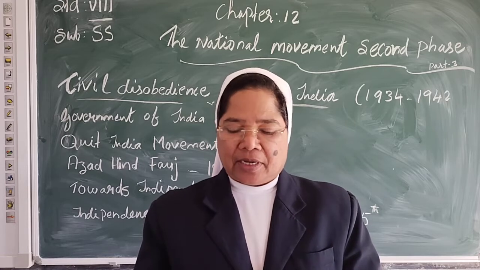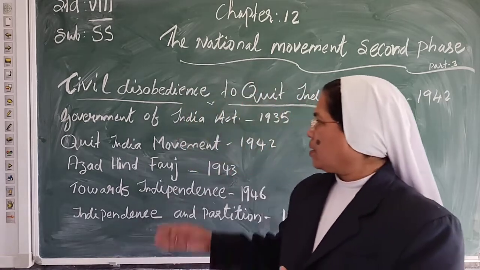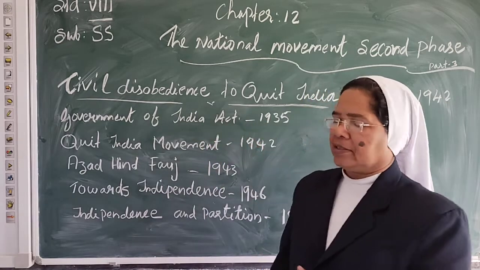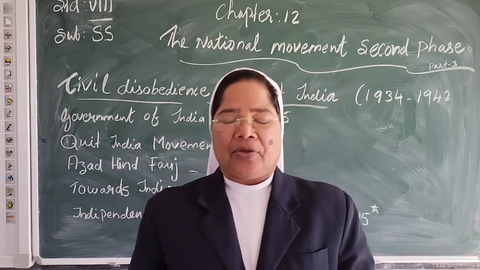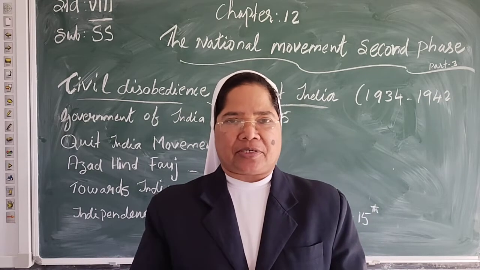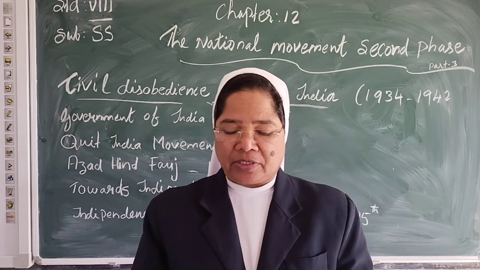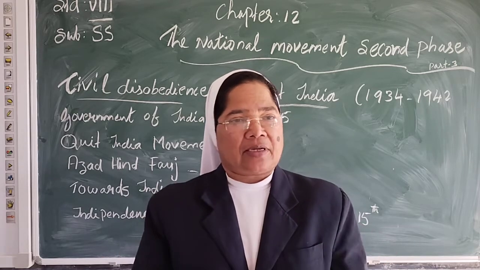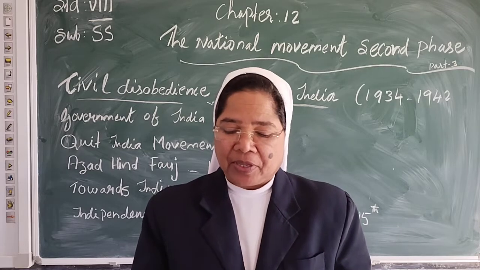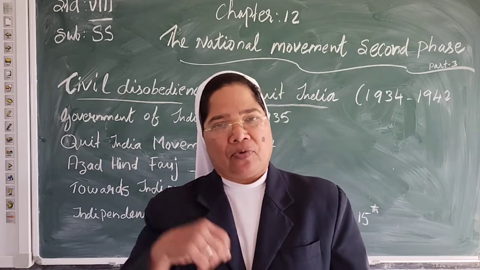Now let us study the Government of India Act, 1935. In August 1935, the British government announced the Government of India Act. Its main features were as follows.